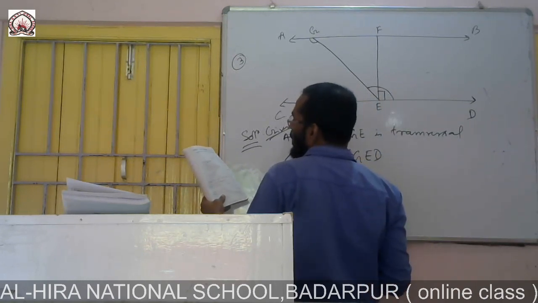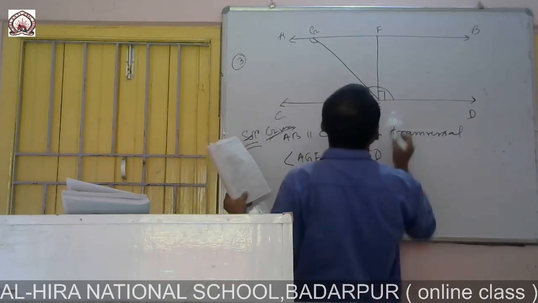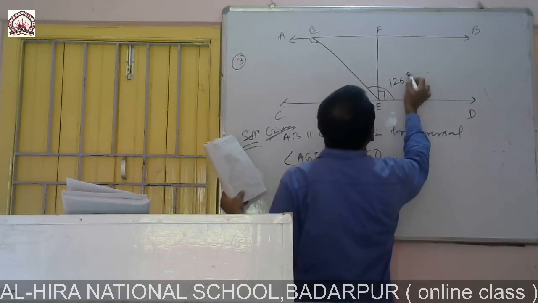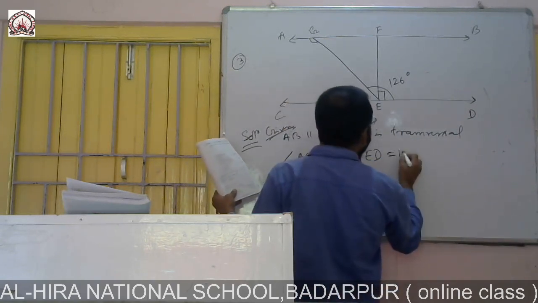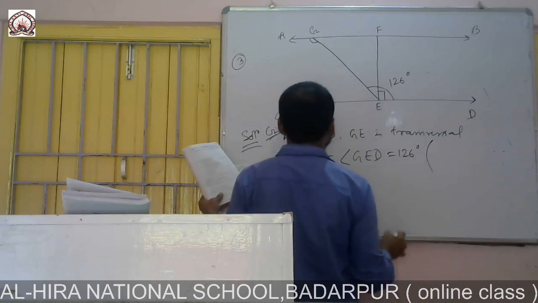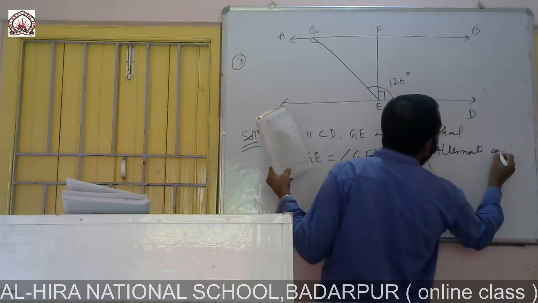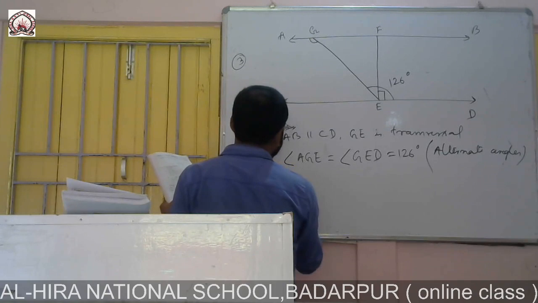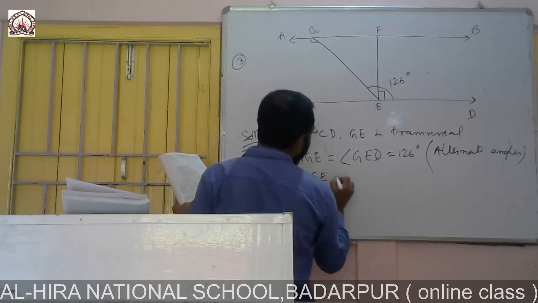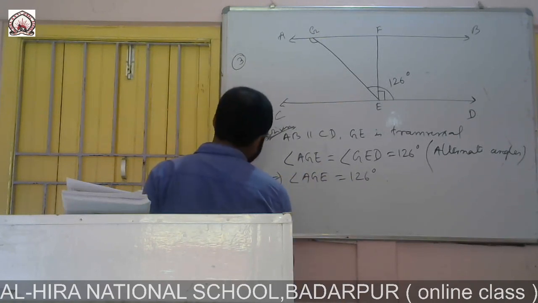Why is AGE equal to GED? And GED is given how much? GED is given 126. So it is equal to 126 degree. Why is this equal? Because alternate angles. So this implies angle AGE is 126.